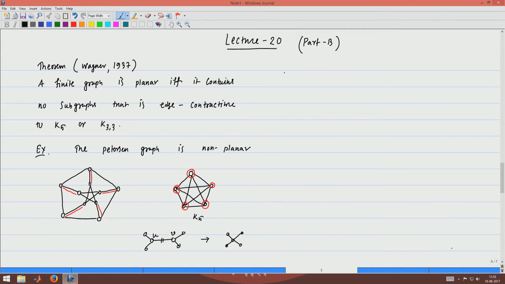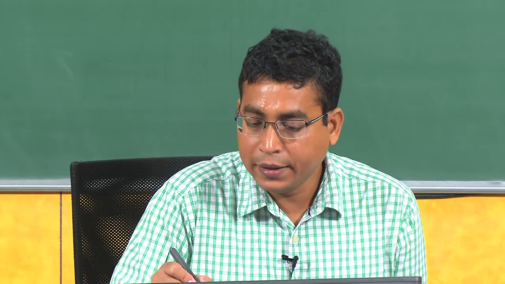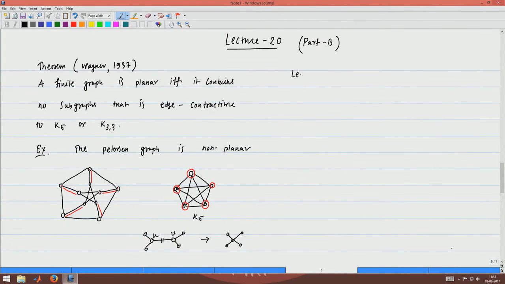Now, we will talk about coloring of planar graph, and we will prove that every planar graph is 6 colorable. So, for that we need some more results. Here is one of them, lemma 4 maybe.